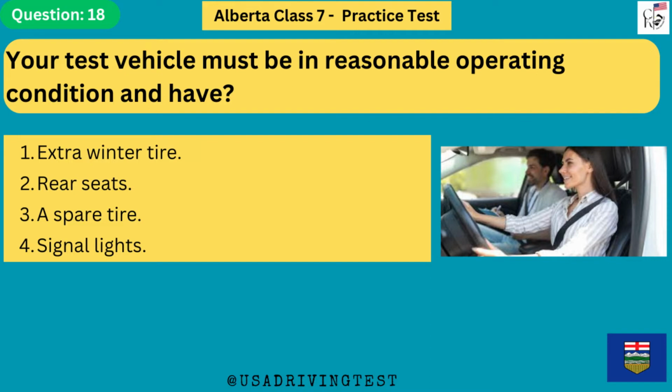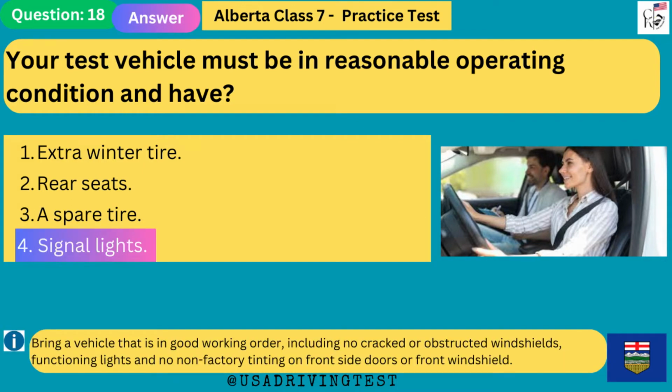3. A spare tire. 4. Signal lights. The answer is 4. Signal lights. Bring a vehicle that is in good working order, including no cracked or obstructed windshields, functioning lights and no non-factory tinting on front side doors or a front windshield.